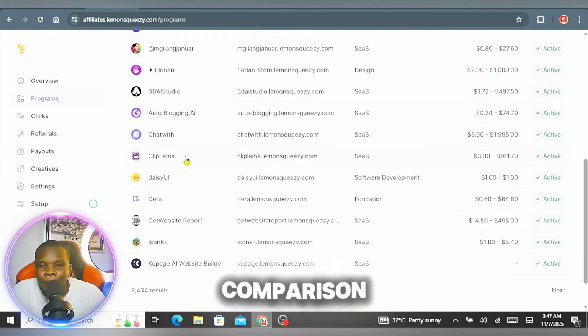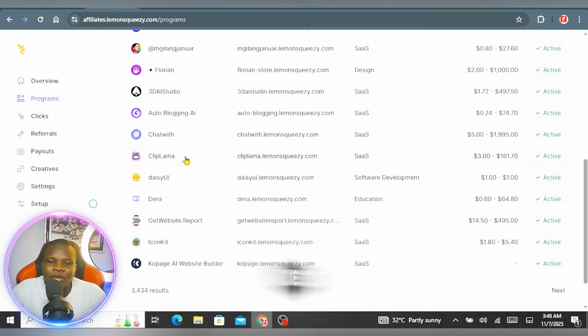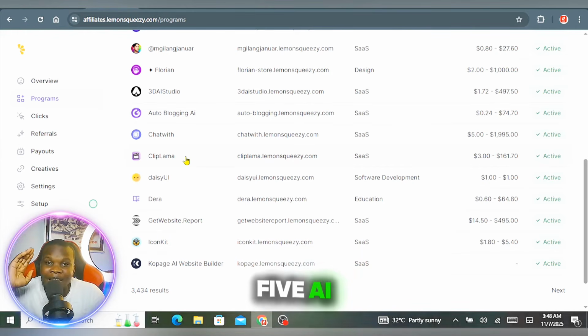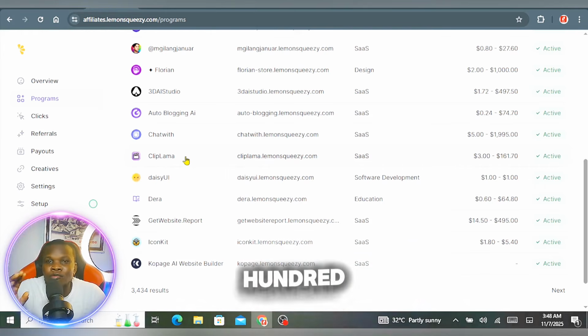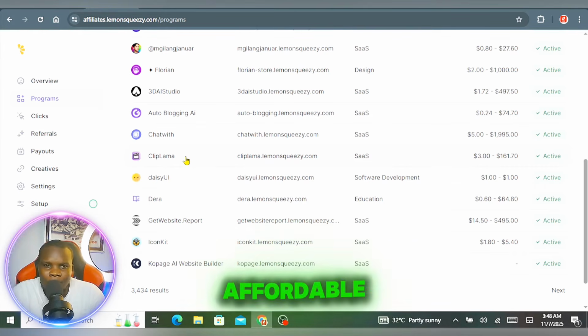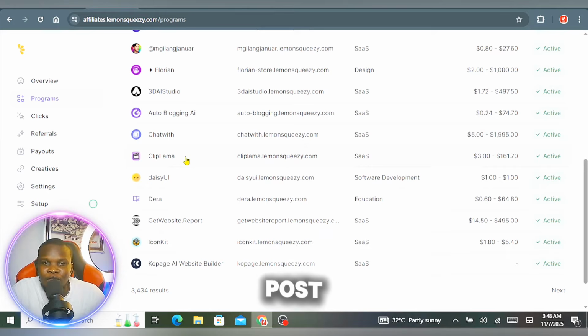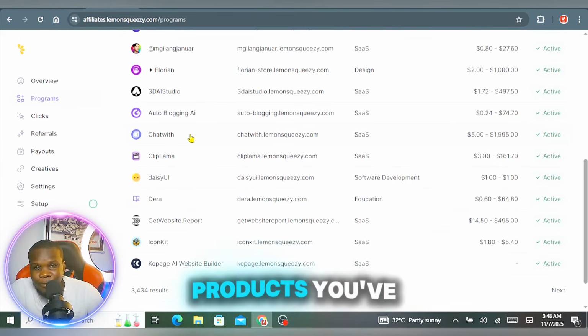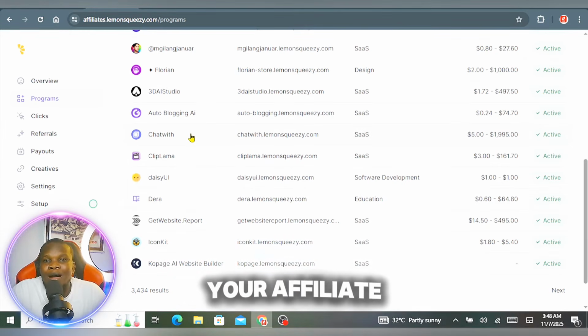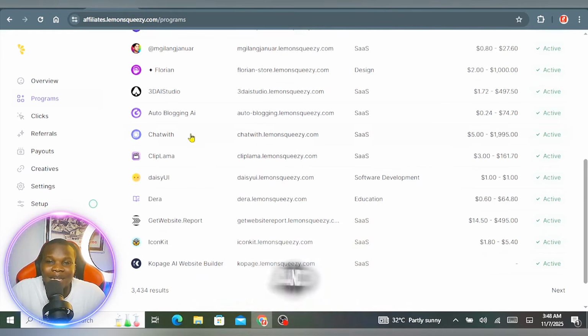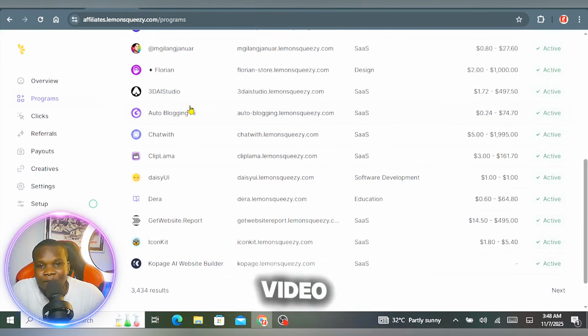Or if you don't want to do comparison, you're going to simply make videos or articles like best 5 AI video generators that are 100% cheap and affordable, all right? So if you make that kind of post, then people can be able to see the list of AI video generators that they can actually go for, all right? And you as an affiliate marketer, the products you've already recommended are your affiliate links, all right? And you can actually go ahead and tell them that there's an affiliate link in the video description. If they want to buy, they can click on the link.